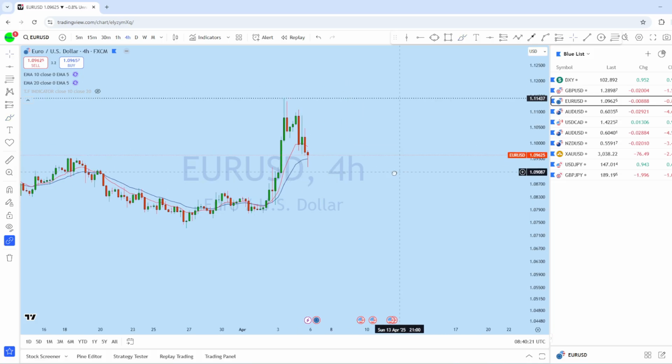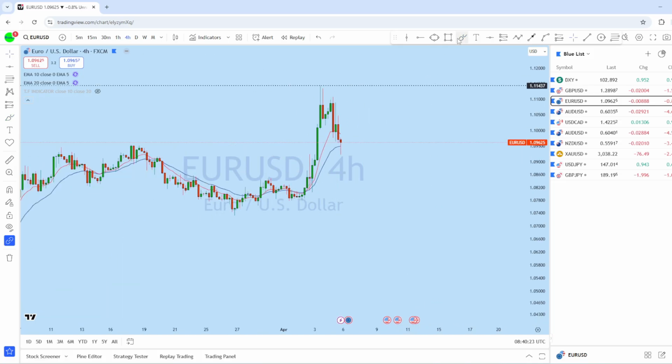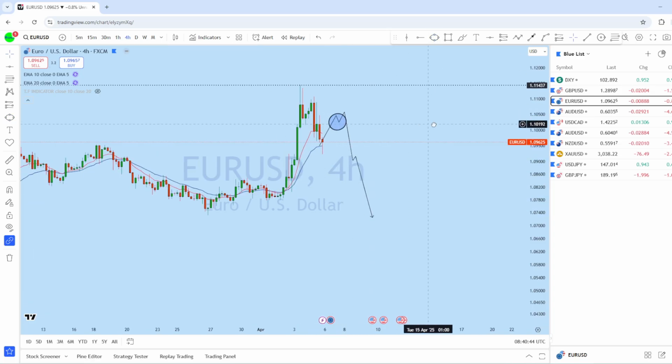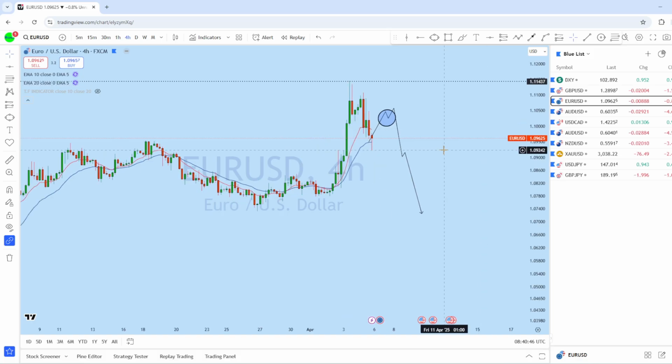So if we look at the euro dollar here, from the euro dollar perspective, this is the euro USD move, a complete break to the upside followed by sideways movement here, and we expect euro dollar possibly to retest here and then potentially change its trend to the downside. So as soon as we find strong rejection from the top on euro dollar, we will be looking for a selling opportunity in this market.